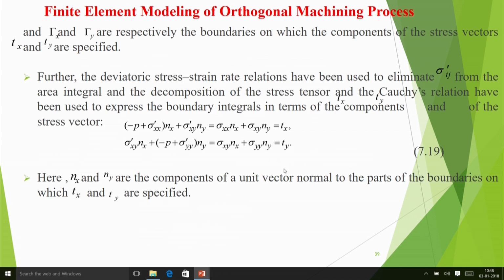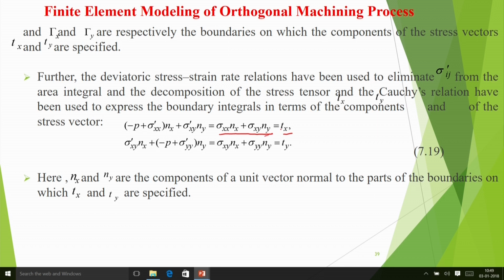I am not going to discuss that in detail, and then we have this type of relations, that of course you get these equations at the boundary, sigma xx nx. That is actually the Cauchy relation, by which you get traction Tx is equal to sigma xx nx. nx is the x component of the normal direction, and similarly in y.